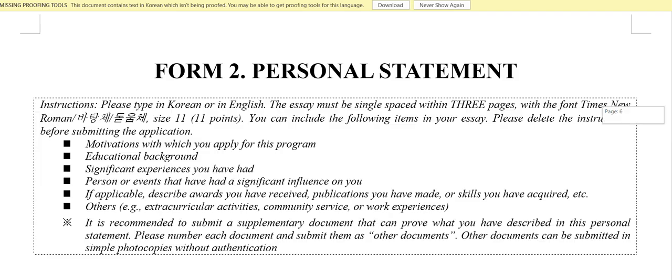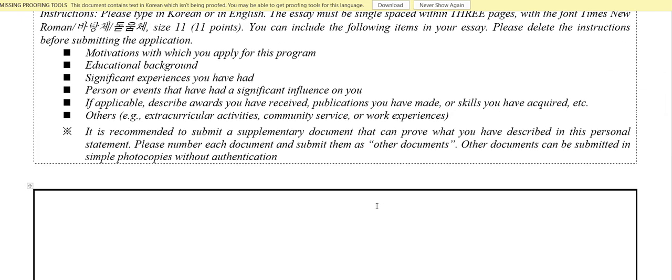Just the personal statement. Obviously you have already prepared your personal statement and SOP. Just copy and paste it into this box, and I have already made a video on what things to add to your PS and SOP. All of these points should be there: your motivation to apply for this program, your motivation to apply in South Korea, and your educational background, like your undergraduate, graduate, or doctoral research program, whatever it is.